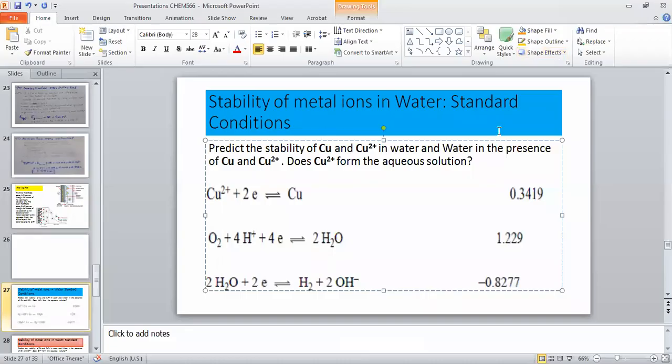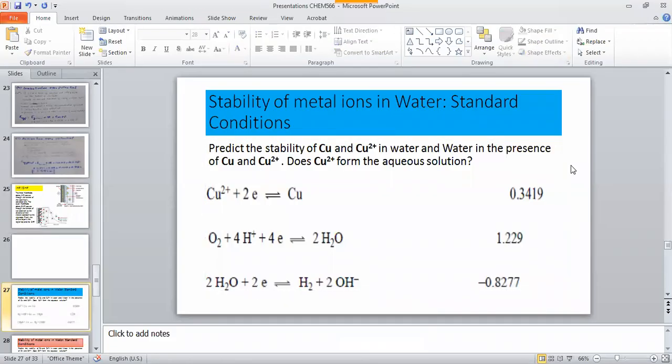Okay, so our objective of this lecture is to determine the stability of the metal ions in water. So I have written over here, this is at the standard conditions. Standard condition means when all the metal ion concentrations are unit concentration, and the temperature is 25 degrees centigrade, and if they are gases, it is 1 atmosphere pressure. These are considered as the standard conditions.